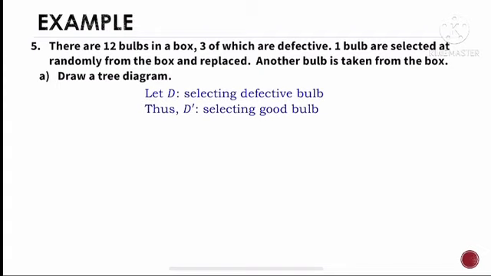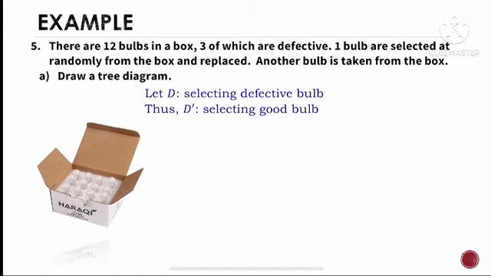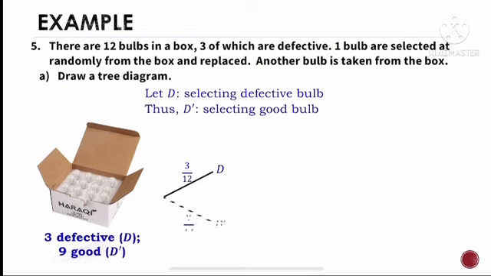Thus, D prime is the event of selecting a good bulb. So imagine that we have a box of 12 bulbs, which has 3 defective and 9 good bulbs. Now we take 1 bulb from the box. The probability of selecting a defective bulb is 3/12, and the probability of selecting a good bulb is 9/12. So this is the probability for the first selection.